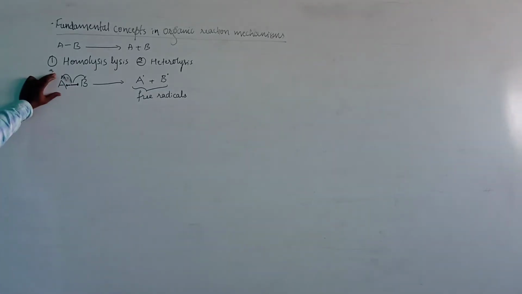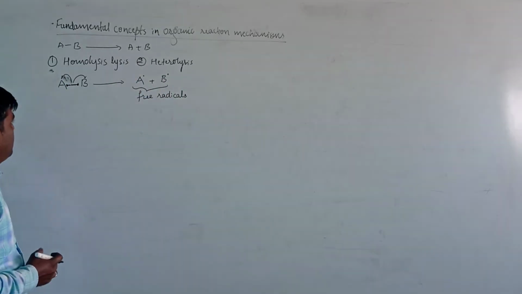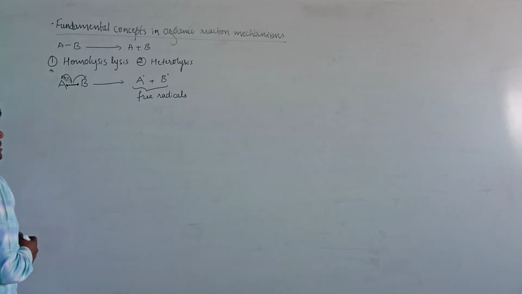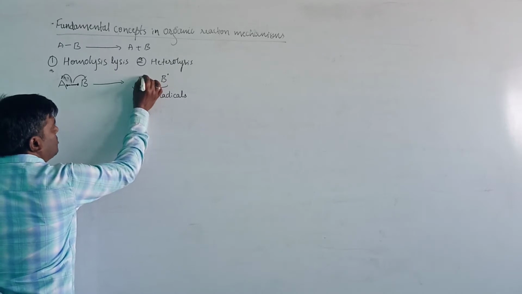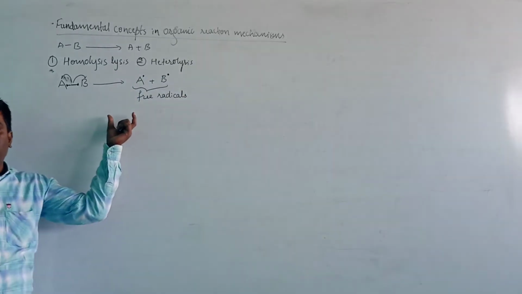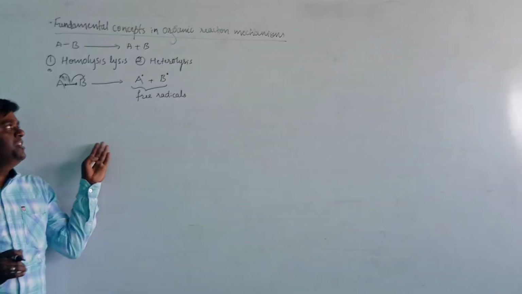Once again I will tell you: the breaking of the bond will take place symmetrically in such a way that each species will get an equal distribution of electrons to form free radicals. Then the question arises, what are free radicals? The species which contain unpaired electrons are known as free radicals.